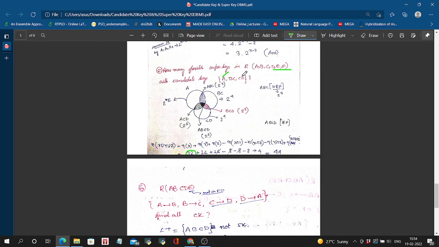Then BCD, where C is common when combining BC and CD, so the remaining attributes are A and E, minus 2 to the power 2. And for ACD, also minus 2 to the power 2. Plus this one means all attributes, ABCD is the candidate key, so the remaining attribute gives 2 to the power 1. The total is 44.